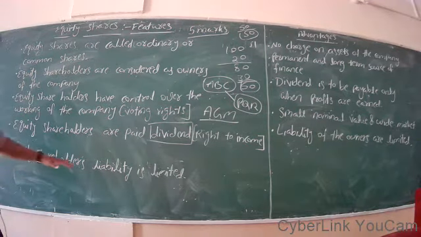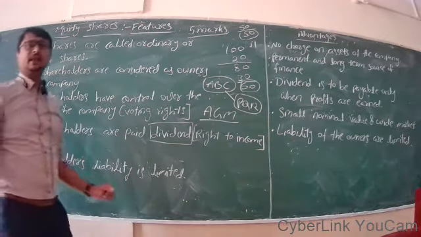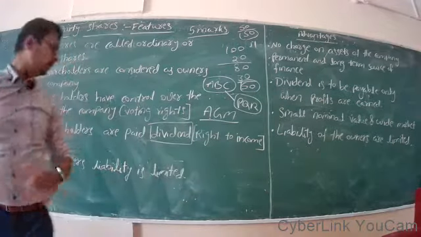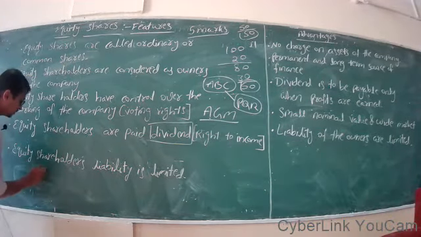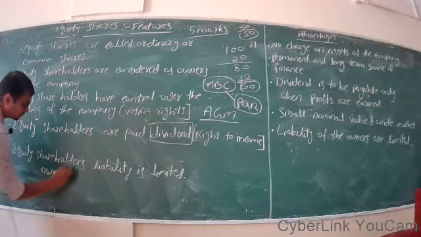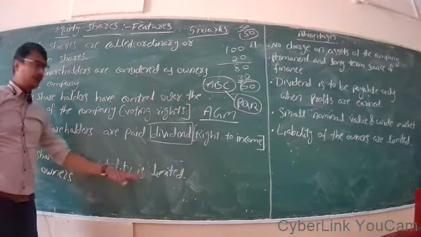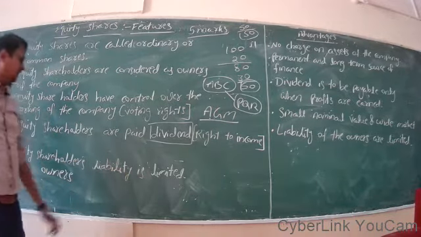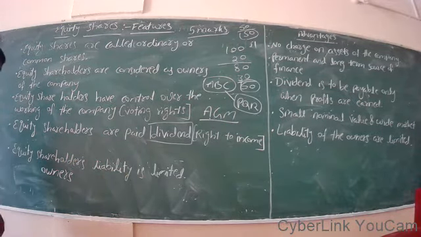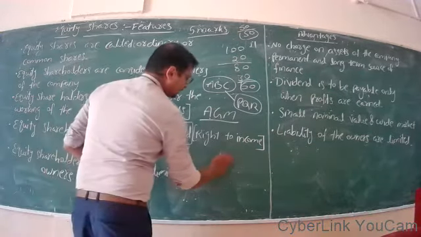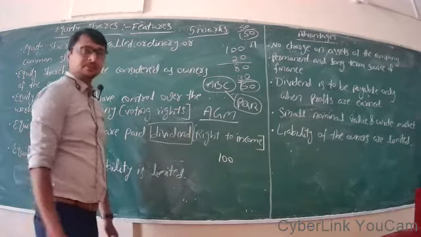And equity shareholders' liability is limited. What does this mean? Who are equity shareholders? Equity shareholders are owners of the company, and this owner's liability is limited. Say for example, a company has distributed 100 shares.